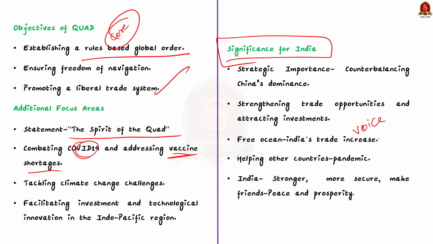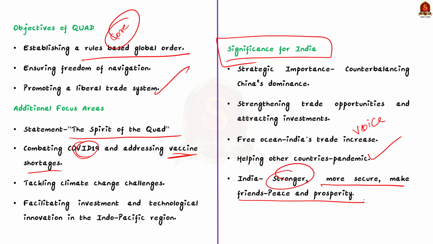The Quad also focuses on keeping the ocean free for all, which is very important for India's trade. Plus, working together on health issues like fighting pandemics shows India's commitment to helping not just itself but also other countries. So we can say that being in the Quad makes India stronger, more secure, and helps it to make friends with other countries that want a peaceful and prosperous region.